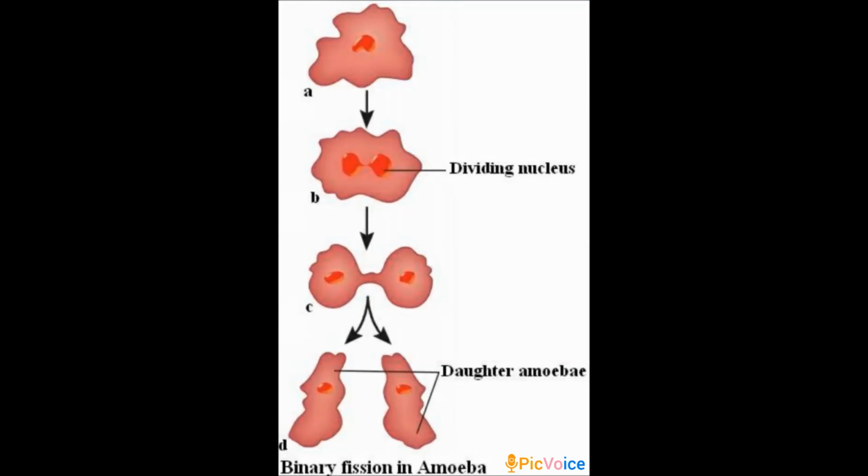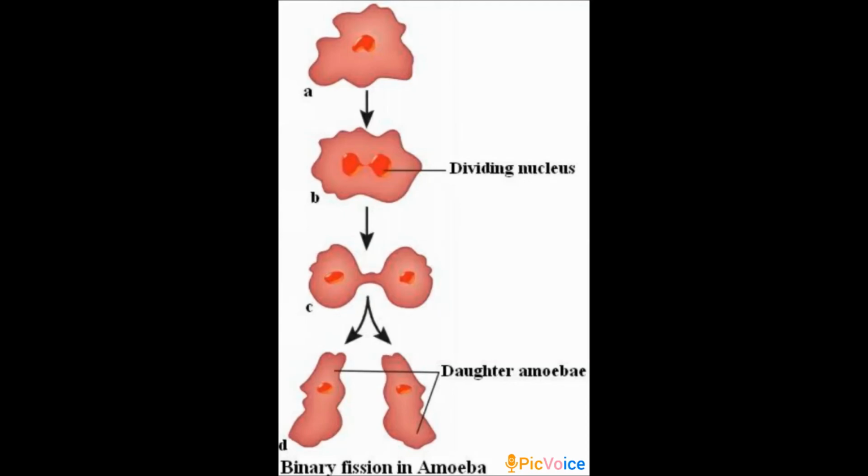First, we all know an amoeba is a single celled organism. We learned in our previous classes that amoeba is a single celled organism, no? It begins the process of reproduction by the division of its nucleus into two nuclei. So see the image.